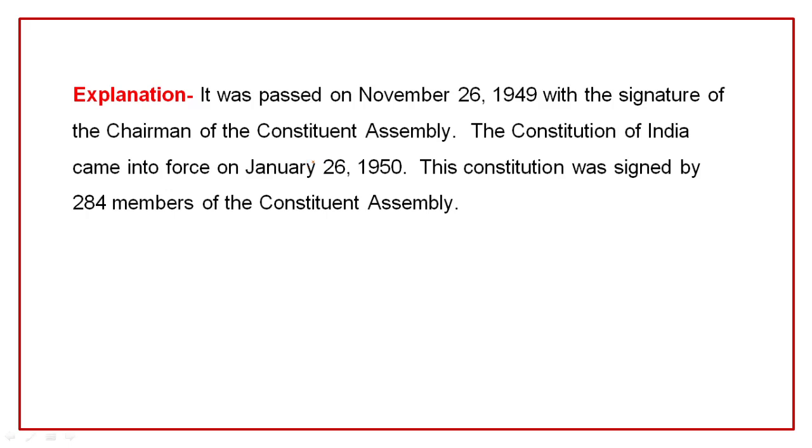It was passed on November 26, 1949 with the signature of the chairman of the Constituent Assembly. The Constitution of India came into force on January 26, 1950. This constitution was signed by 284 members of the Constituent Assembly.